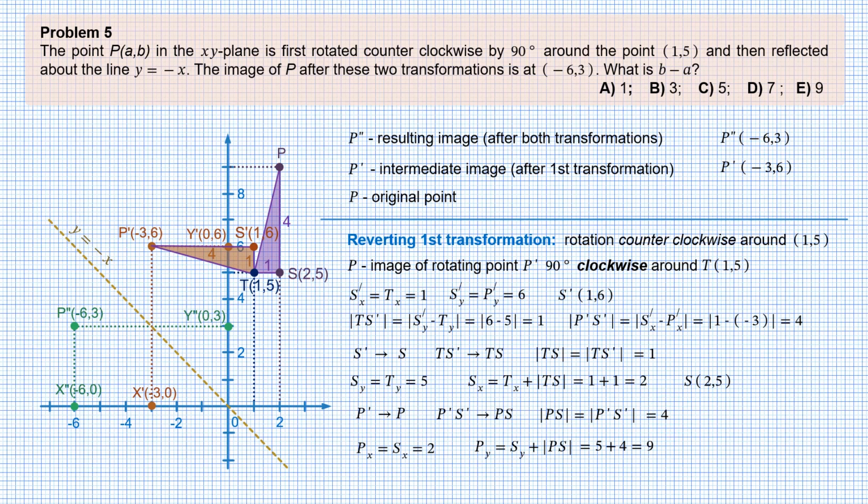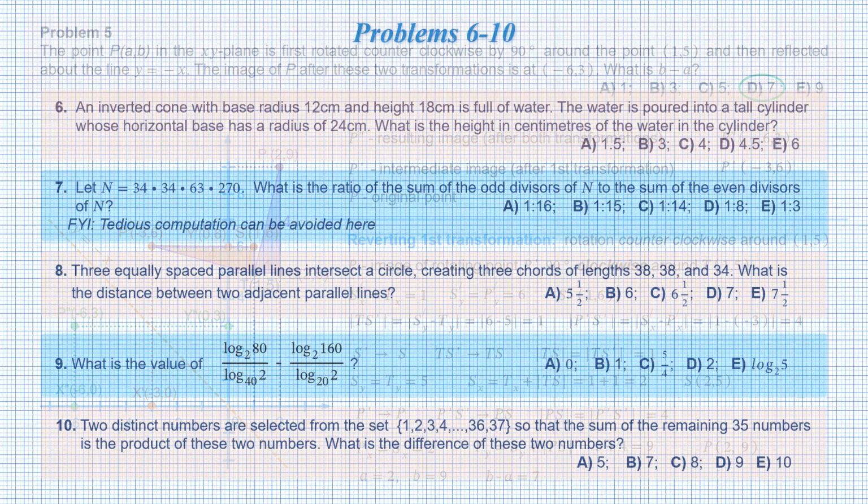Now we know that point P has coordinates 2 and 9. This means that a equals 2, b equals 9. Therefore, b minus a is 7. Choice D.